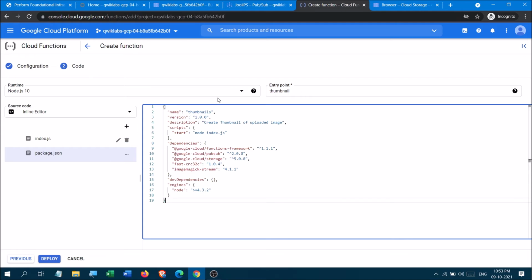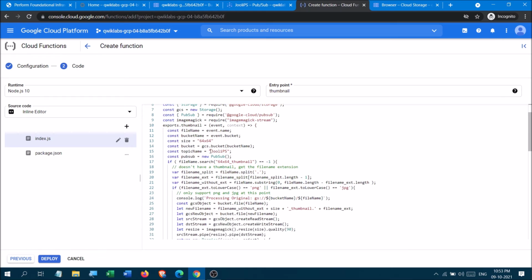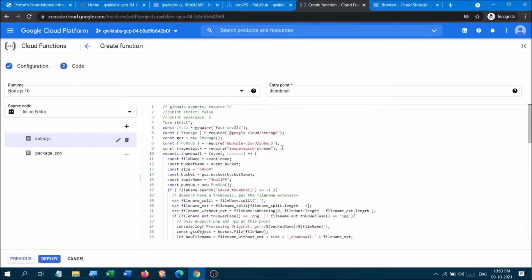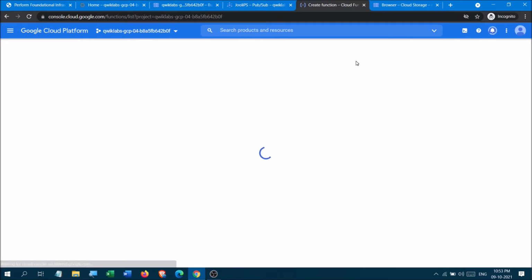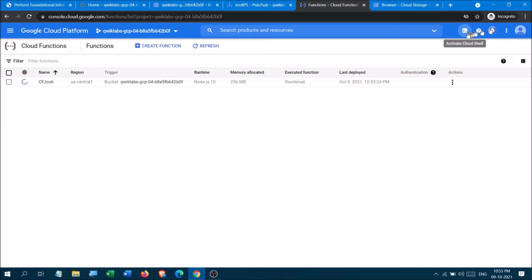Now everything is set correctly; check it once. On line number 15, yes, our topic name is Julie, and you have to change nothing except this topic name. Now I'm going to deploy this. Okay, it has been deployed. As per this task, some of you have used the Cloud Shell CLI SDK, so you can use Cloud Shell if you are comfortable with it. Our task is getting deployed.